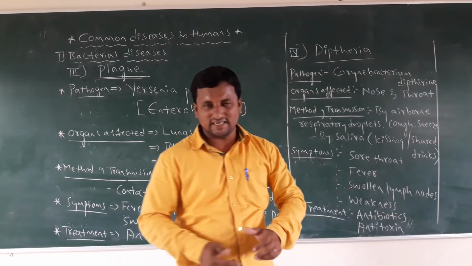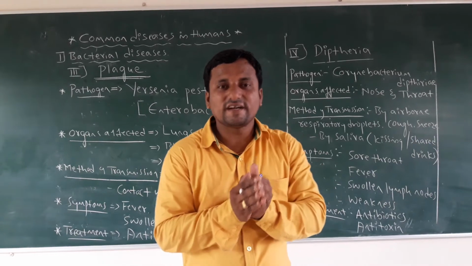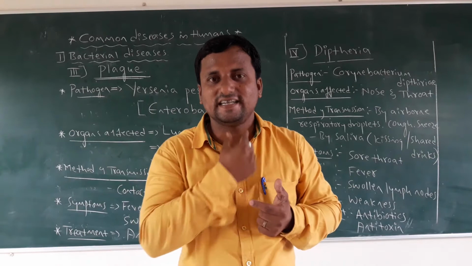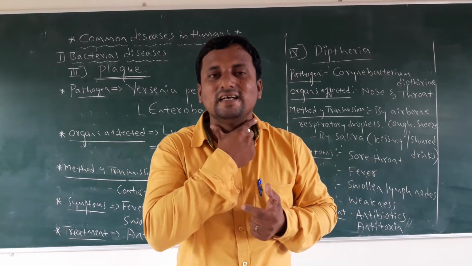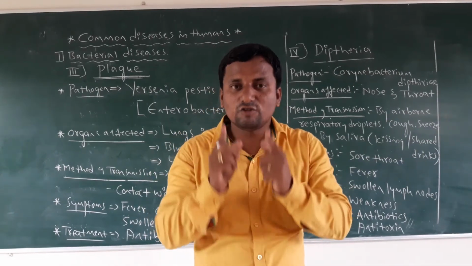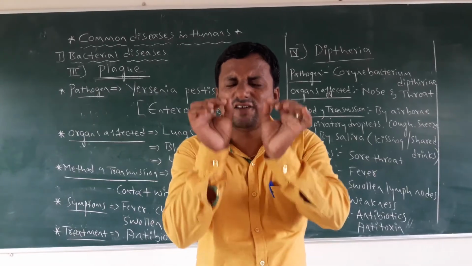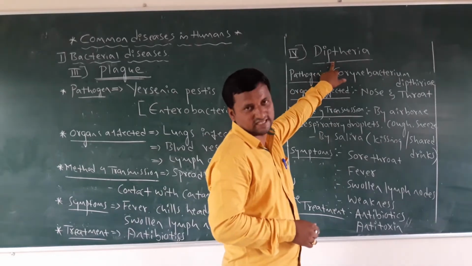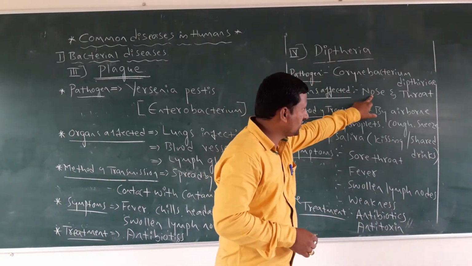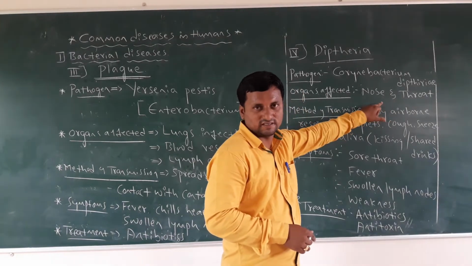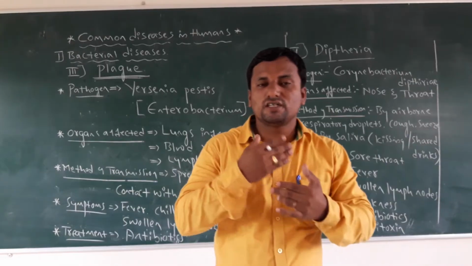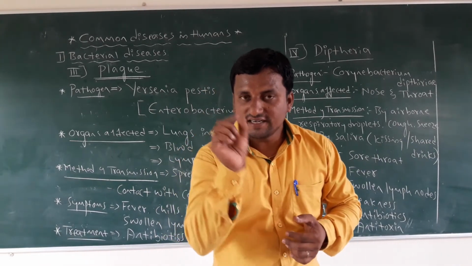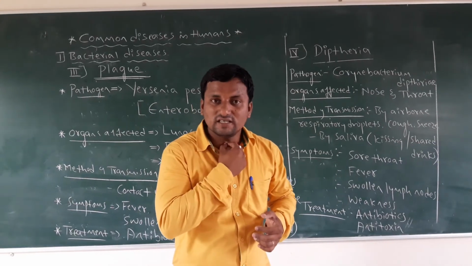Then, which organ is affected? It affects the nose part, nothing but the respiratory region. Directly it comes to the tracheal region, nothing but the throat. Nose and throat become severely infected by this disease. Which disease? Diphtheria. In the throat, the backside of the throat becomes completely blackish. If it is affected, it is that dangerous to the throat regions.